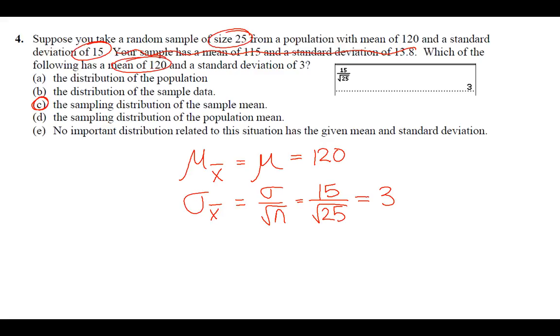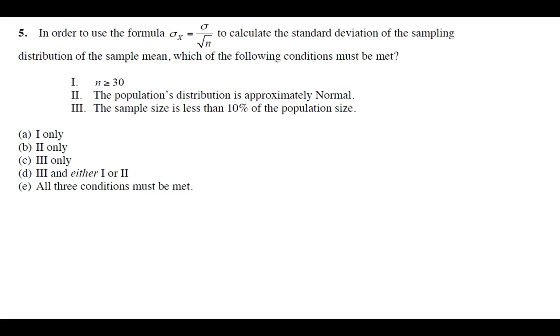Number 5, in order to use the formula, standard deviation of our sampling means is equal to the standard deviation of the population divided by the square root of n, to calculate the standard deviation of the sampling distribution of the sample mean, which of the following conditions must be met? So we need 1 and 2 to be true in order to do z-scores, in order to do normal CDF, that kind of thing.